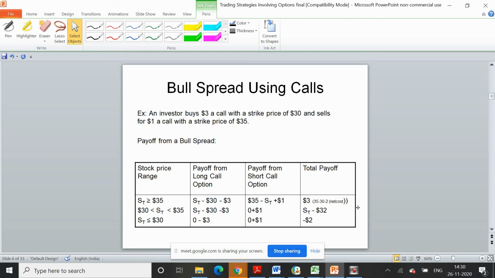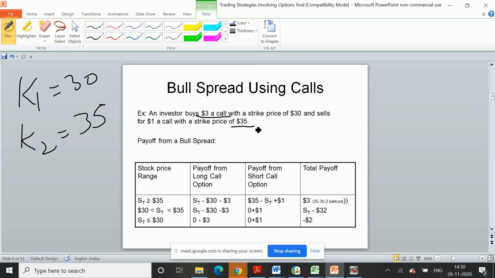So there is a strike price of 30. So you have K1 equal to 30, where you are a buyer of a call. K2 is 35. And this is the price you pay, $3 for a strike price of 30 and $1 for a strike price of 35. Now we can take 3 scenarios for what your spot price can be.